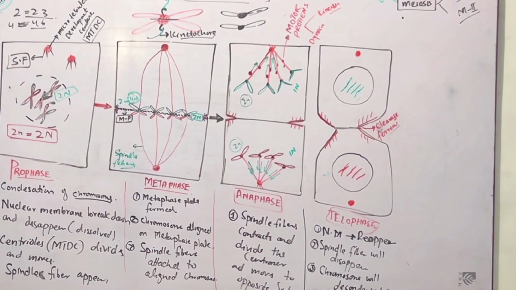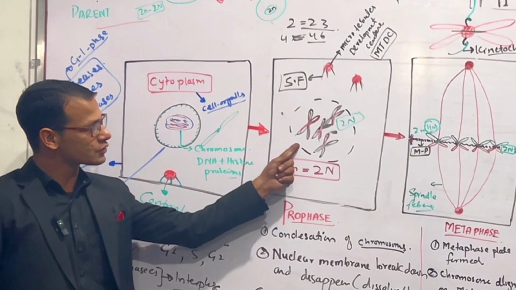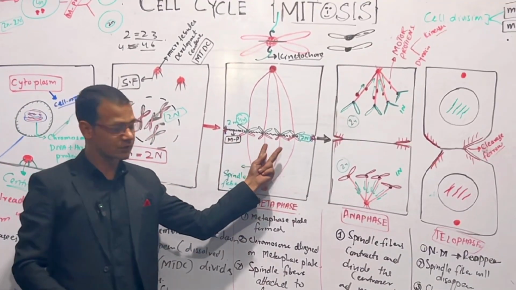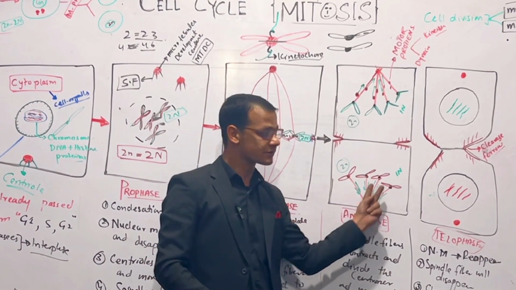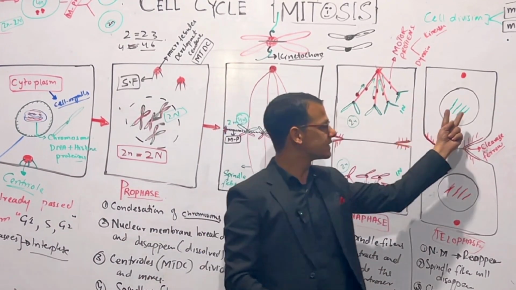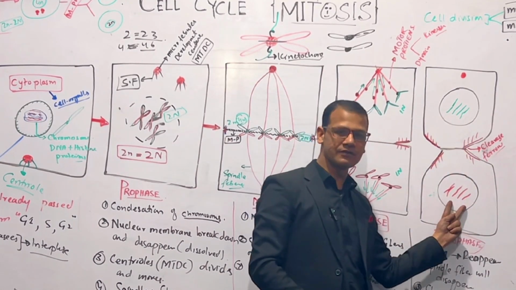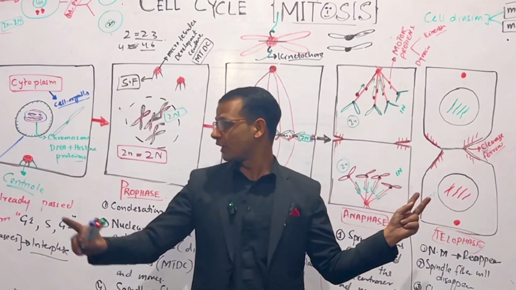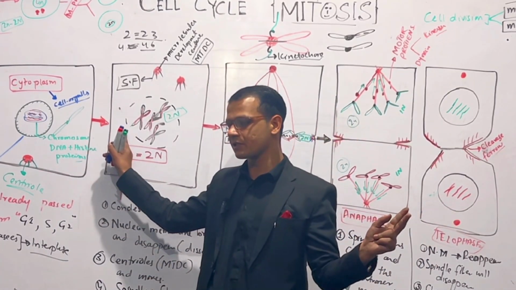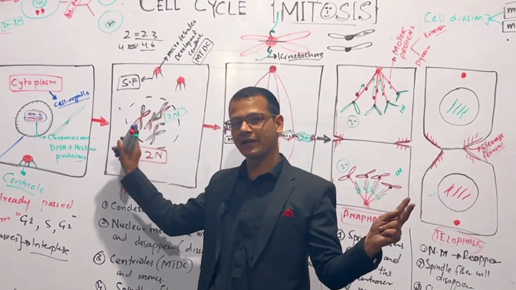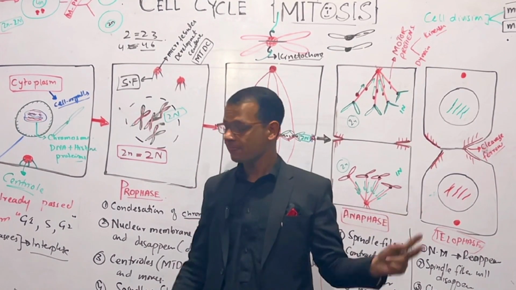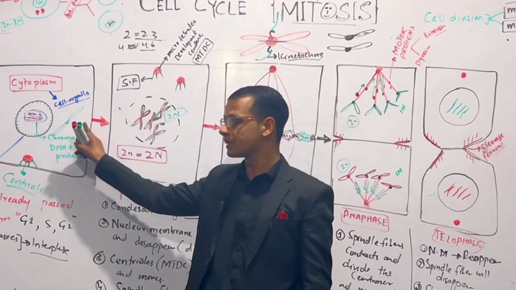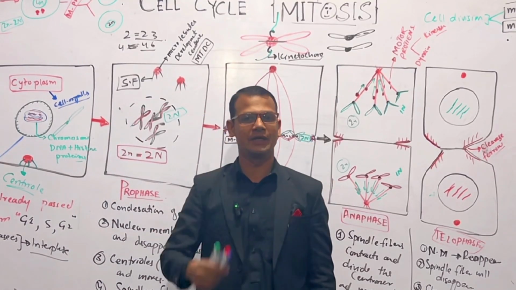Now listen to me carefully. How many chromosomes does this cell have on the board? Four. This cell has four chromosomes, and each of these cells has four chromosomes. In the definition we discussed that in mitosis the daughter cell gets the same number of chromosomes as the parent cell. But the very important point is that in interphase each chromosome gets a copy of its DNA.